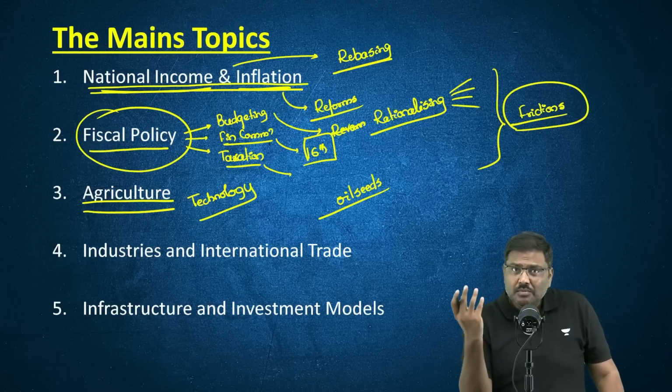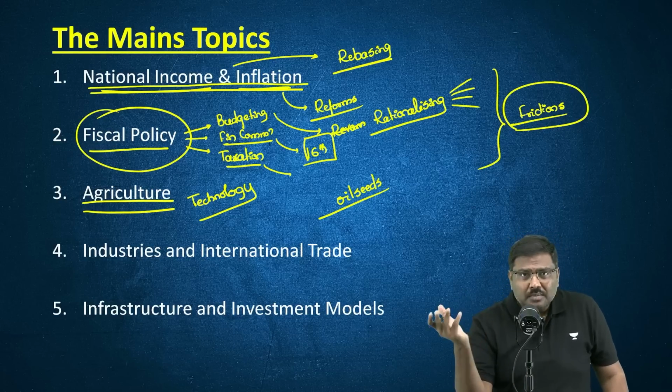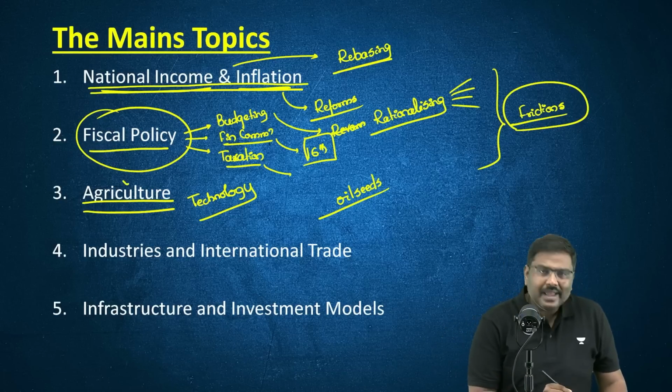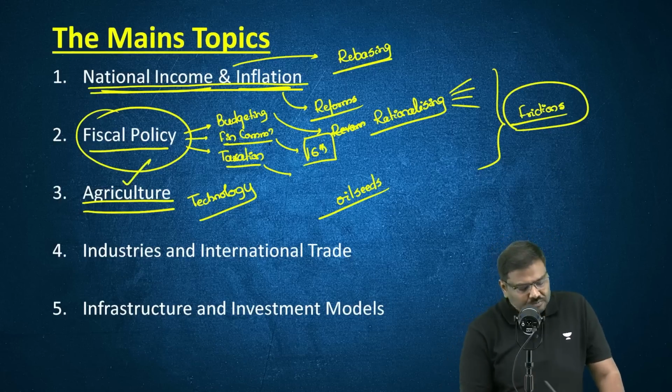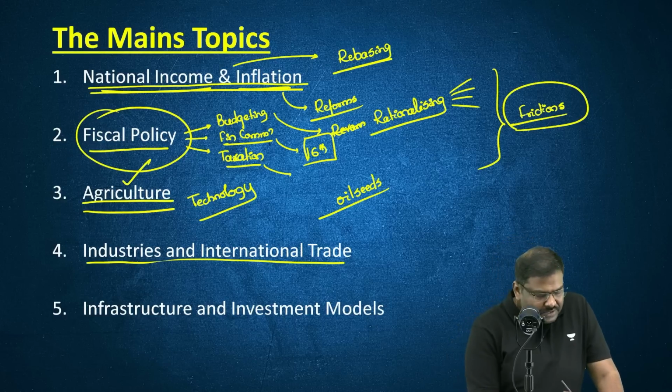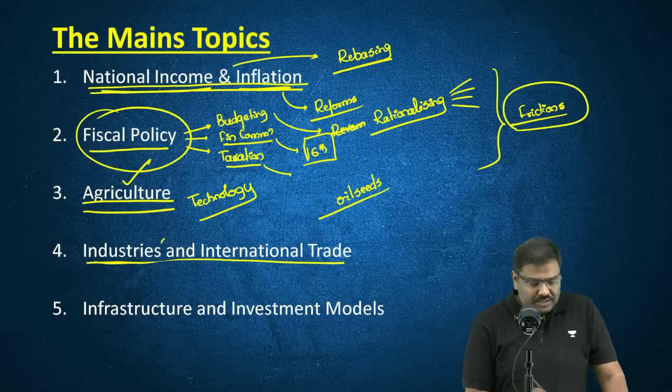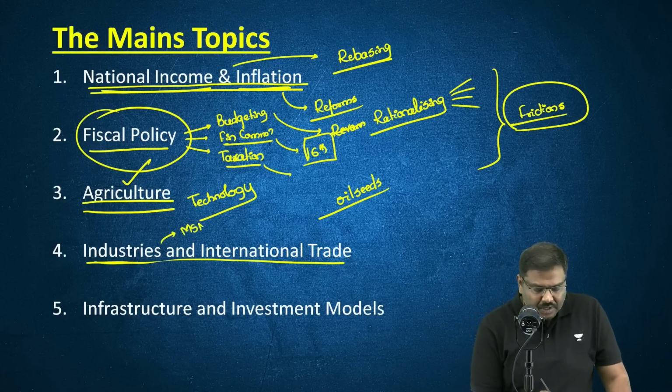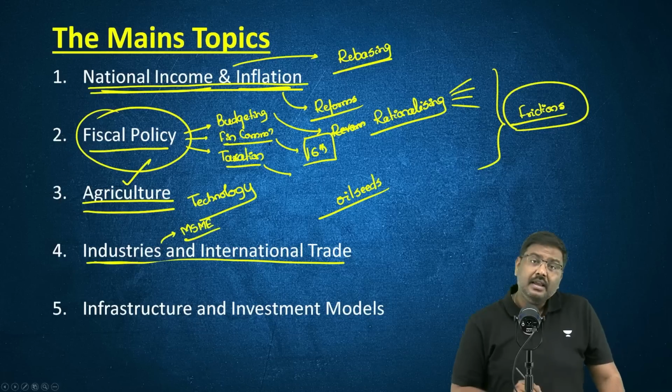Fisheries, that is one more area. Animal rearing is one more area. So these are important areas in the agriculture sector. Industries and international trade. In the context of industries, I would recommend focus as usual on MSME. As usual, focus on MSMEs.